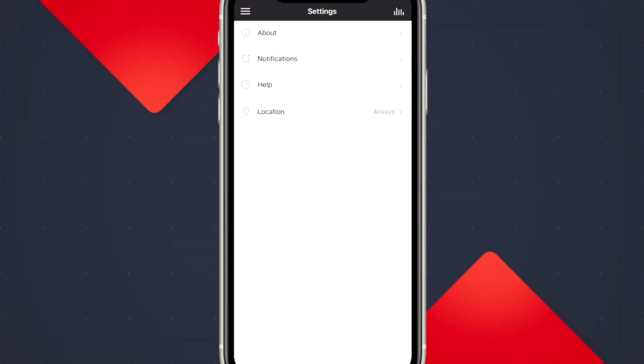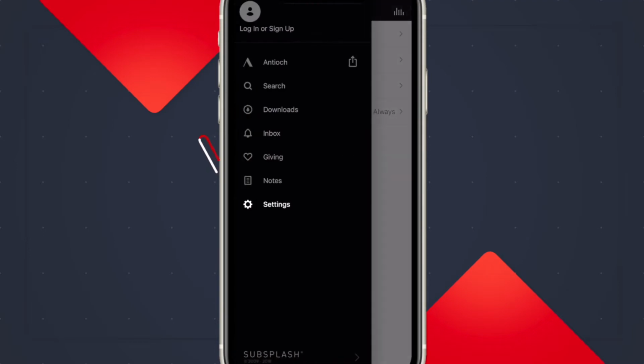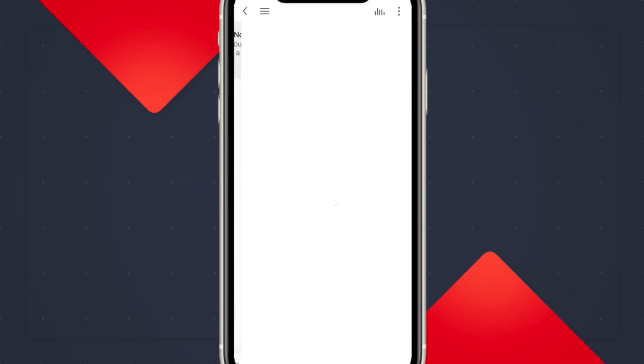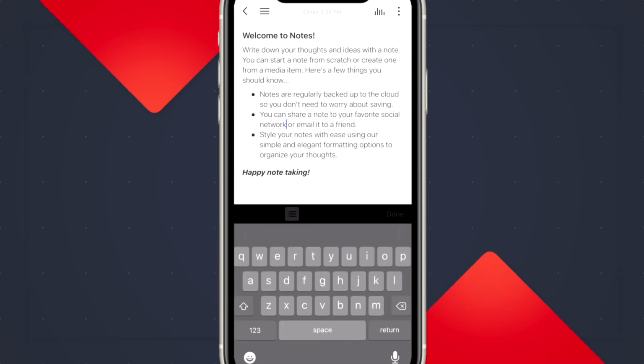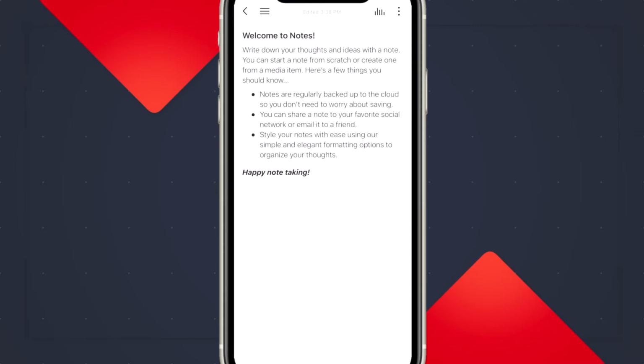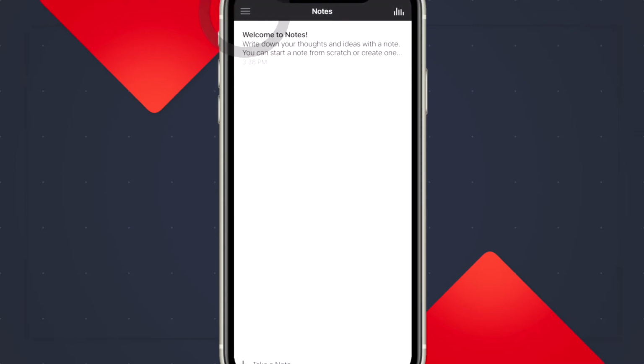When we tap that and then go to notifications, this is where you can turn off or on notifications. Now, when we go back, there's also notes. Very cool thing here. You can actually take notes right in our app. Highly recommend you take advantage of that. And you can let them live here, or you can send those via email or text.